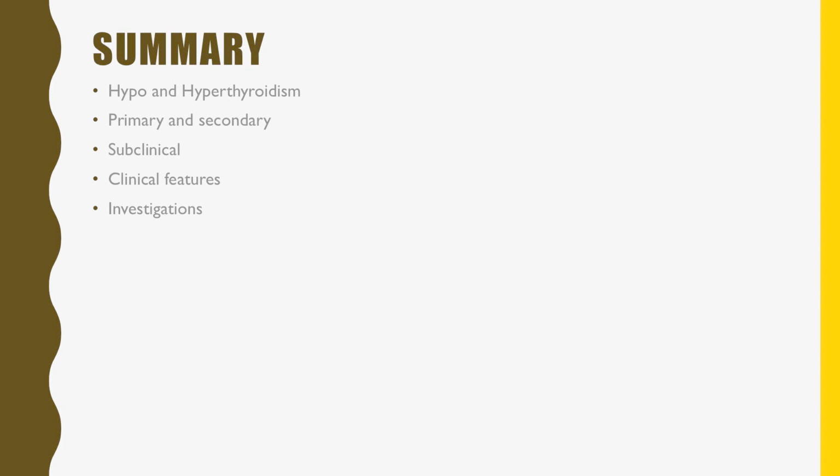And the investigations: the T3 levels, the most important is T4 level, thyroxine level, and thyroid stimulating hormone, TSH, and the radiography, the scintigraphic investigations, RAIU, radioactive iodine uptake investigations are important to know about the thyroid disorders. So this completes your thyroid diseases.